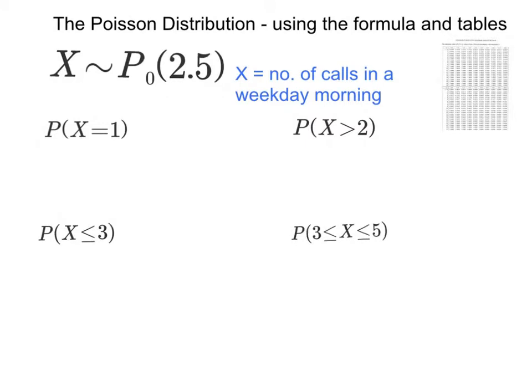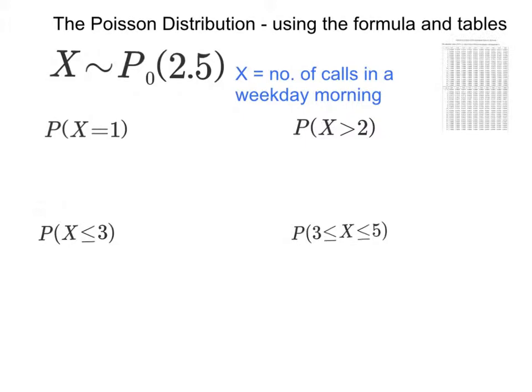If you feel confident you can already have a go at this, then pause the video and try to answer these questions and then zoom forward and check your answers. If not, watch through this example. We're looking at the number of calls in a weekday morning, and X is distributed with a Poisson distribution 2.5. That means the average number of calls on a weekday morning is 2.5, and first of all we're looking for the probability of getting exactly 1 call on a weekday morning.